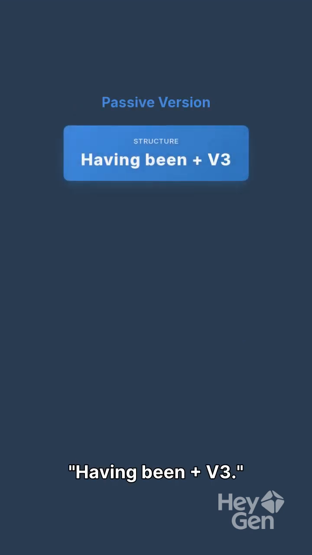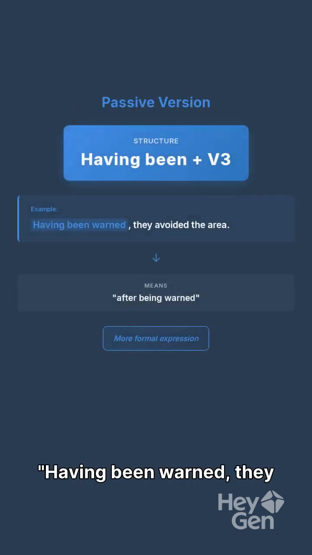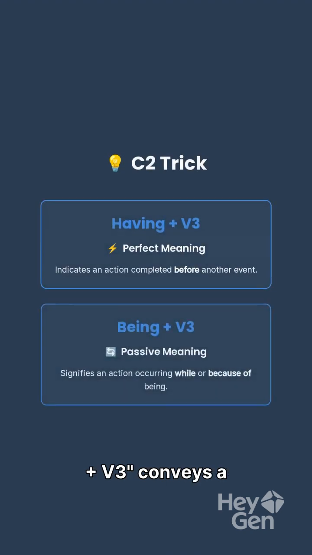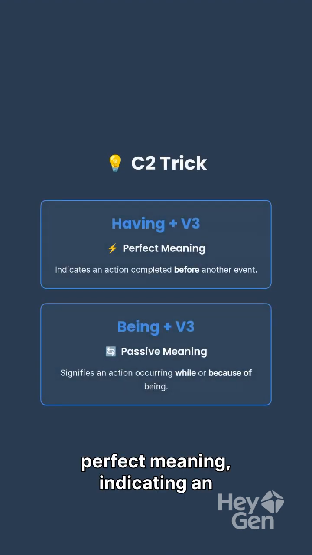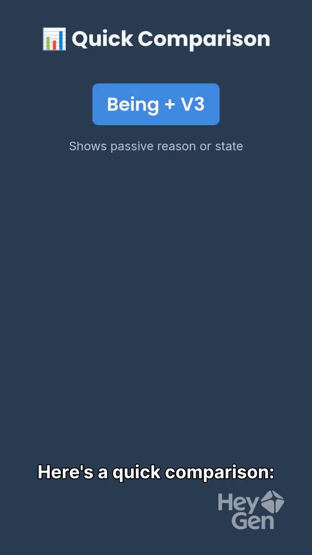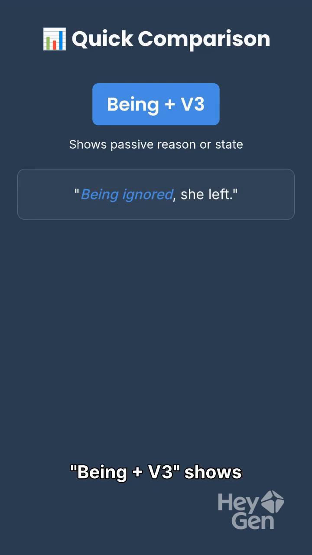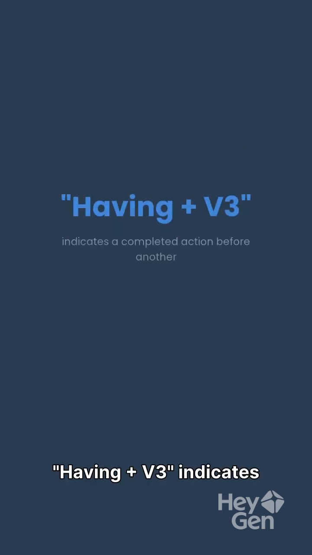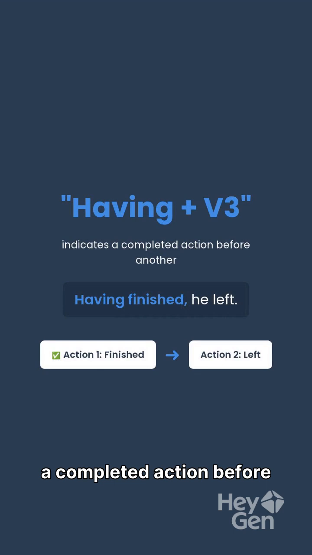The passive version is having been plus V3. Having been warned, they avoided the area means after being warned, but more formally. A C2 trick. Having plus V3 conveys a perfect meaning, indicating an action completed before another event, while being plus V3 signifies a passive meaning, occurring while or because of being. Here's a quick comparison. Being plus V3 shows passive reason or state, like being ignored, she left. Having plus V3 indicates a completed action before another, such as having finished, he left.